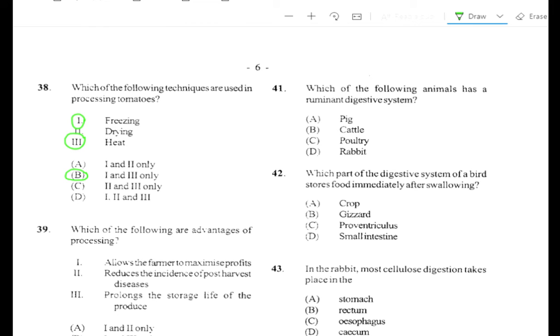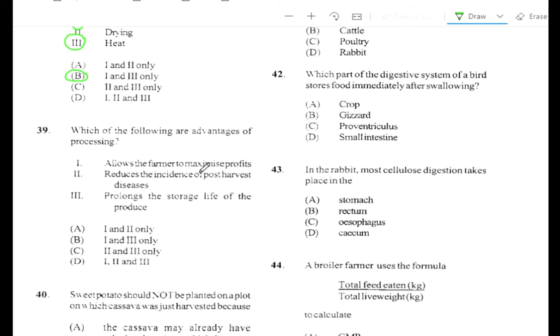Alright, question number 39. Which of the following are advantages of processing? 1. Allows the farmer to maximize profits. Yes. 2. Reduces the incidence of post-harvest diseases. Yes. 3. Prolongs the storage life of the produce. Yes. So the answer is all 3 of them. So the answer is D. 1, 2, and 3.